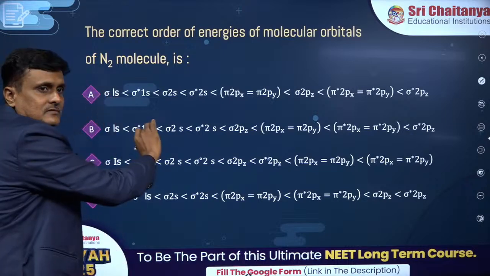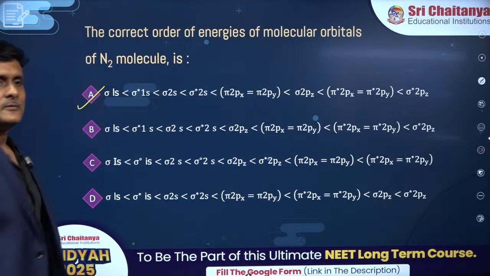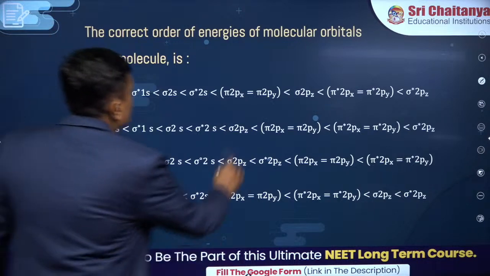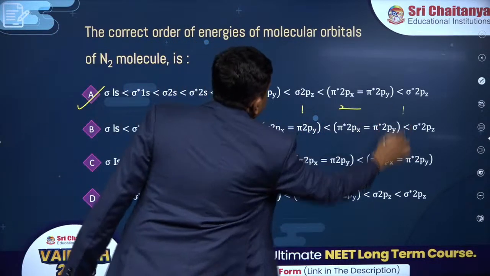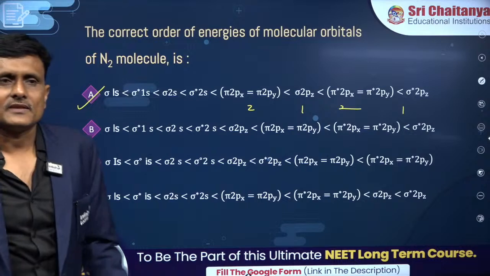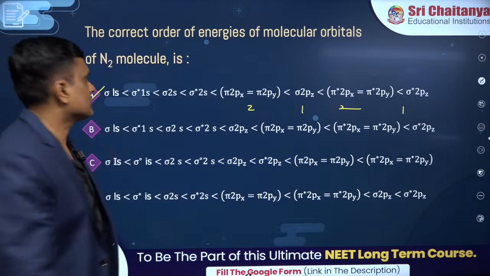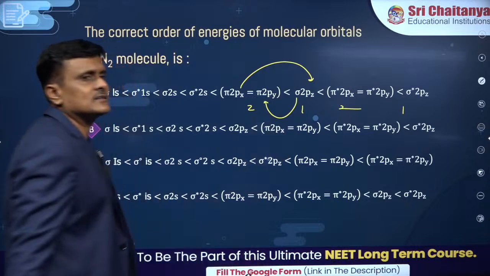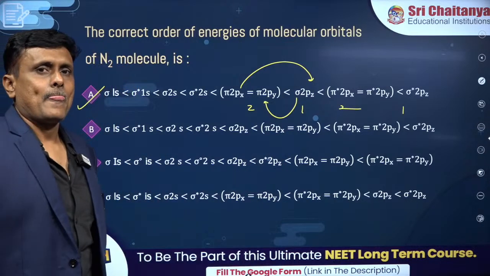Sigma 1 is, isn't it? Nitrogen, no. You can remember this way: 2 1 2 1. If electrons exceed, because of the repulsions, these orbitals go this side and interchanging of this occurs. It's called p mixing.